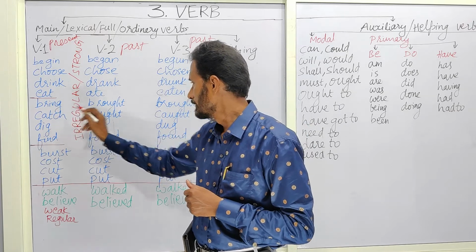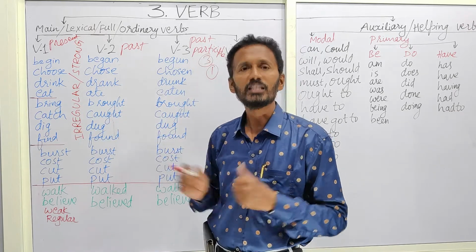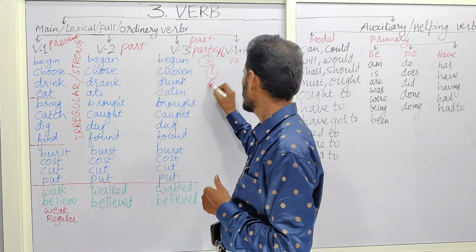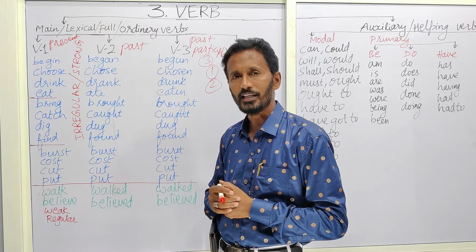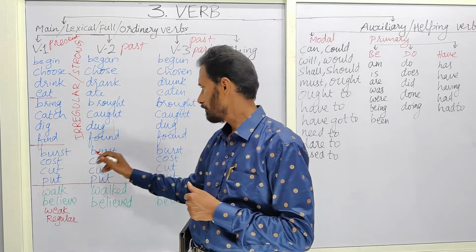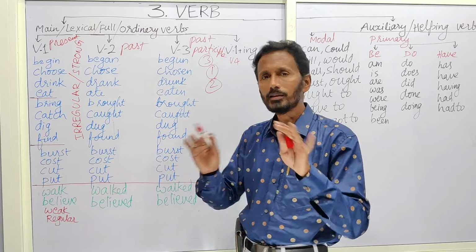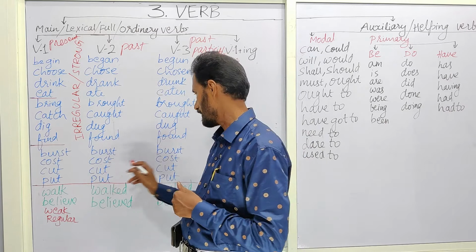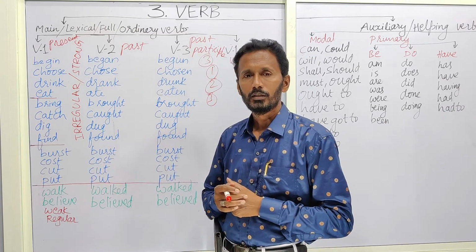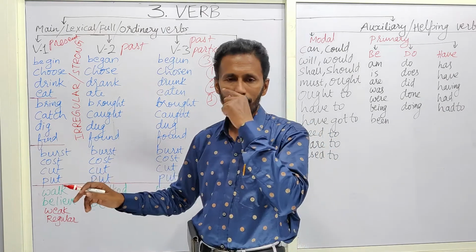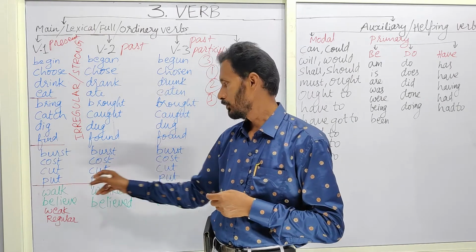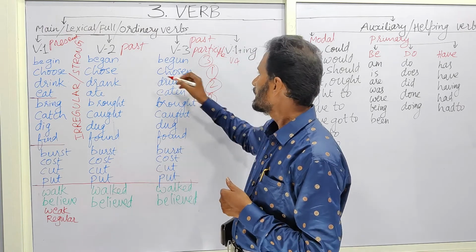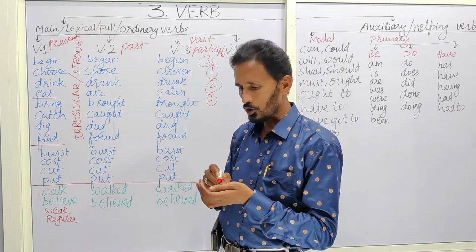Now, coming to bring, brought, brought. This is one category. Any two forms are alike. This is the second category. Next, third one, burst, burst, burst. All the three forms are alike. For example, cut, cut, cut, put, put, put. So here we can't say put-to-do or put-ed. We can't add like that. So these are called irregular or strong verbs.